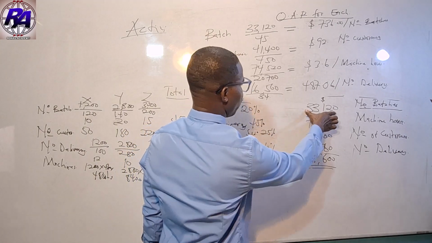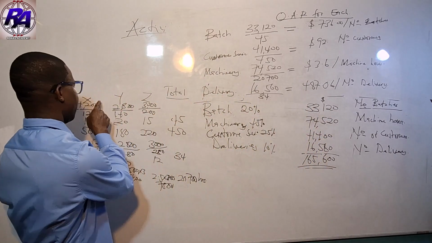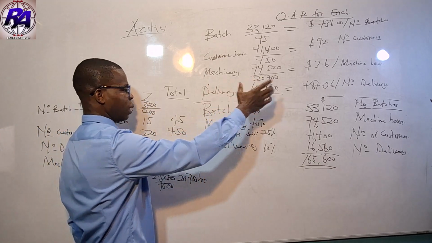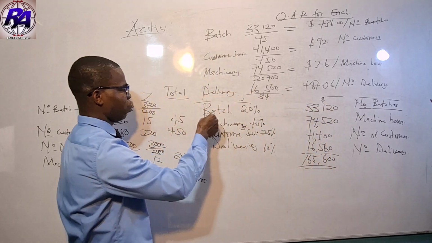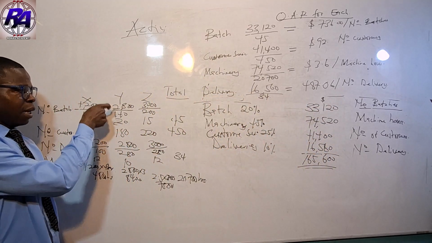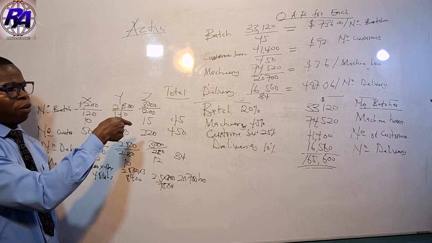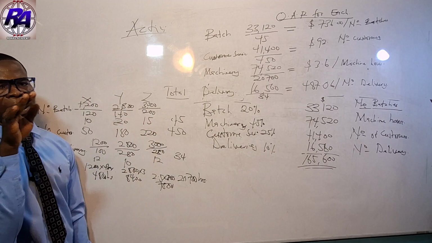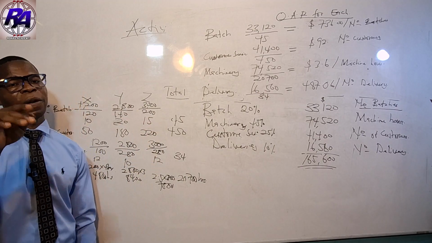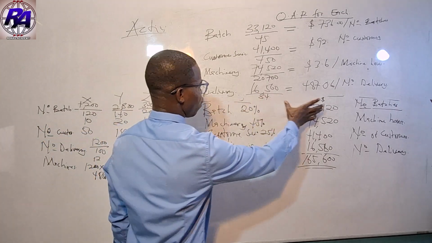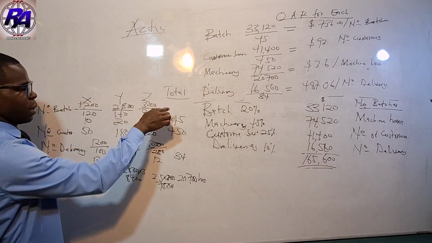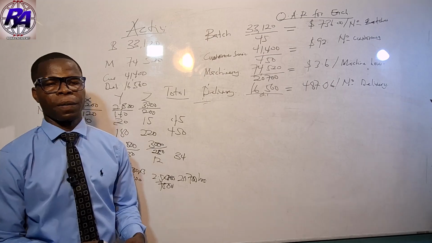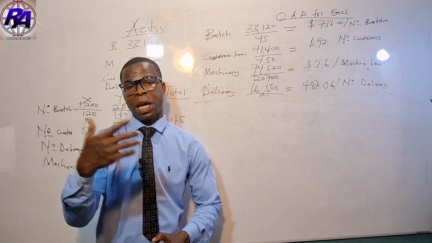Then our next step is to share this cost. You see, this batch cost we want to share among X, Y, and Z, because for batch as an activity, the total overhead is this. How do we share it to the products? Because we are determining the cost per product. So how do we share this value to the respective products? That is the next step. We have to allocate, or in fact apportion, the activity total cost to the respective products. How do we do that? That will be our next step. We didn't even look at the requirement of the question, but we assume that will be the requirement.